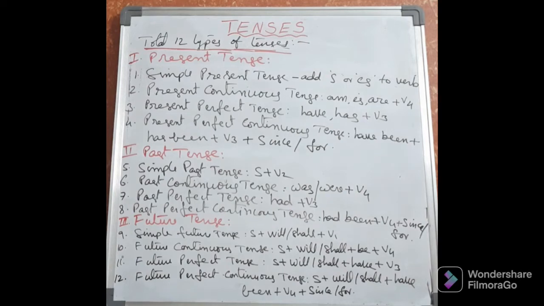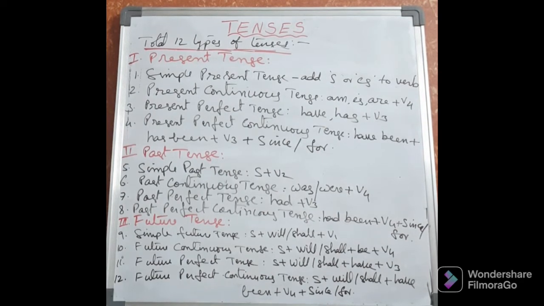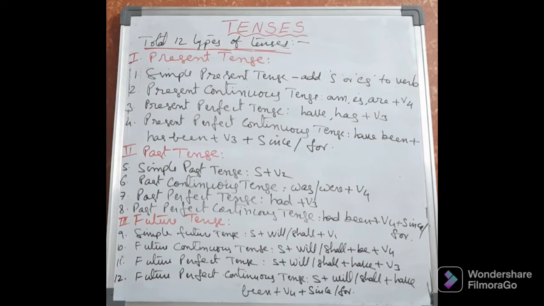In the present perfect tense, we have the option of taking have or has as helping verbs. But in the past perfect tense, we have to take only had, only had for all types of subjects. Similarly, in the past perfect continuous tense, along with had, we have to take been, because the work was in progress. The work was in progress, that's why we have to take been.